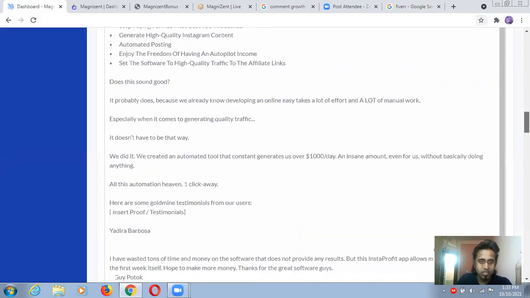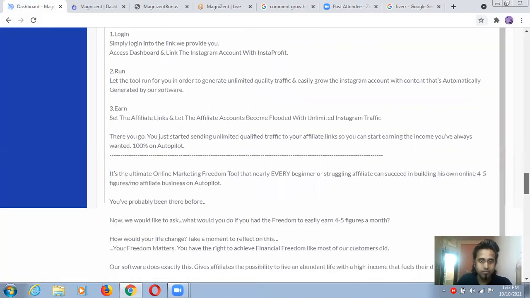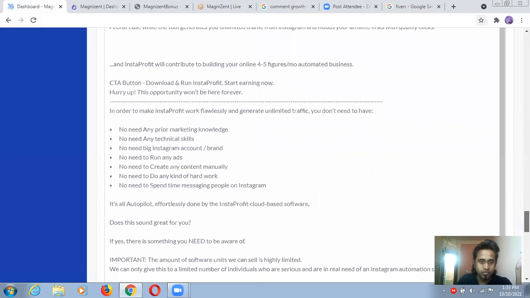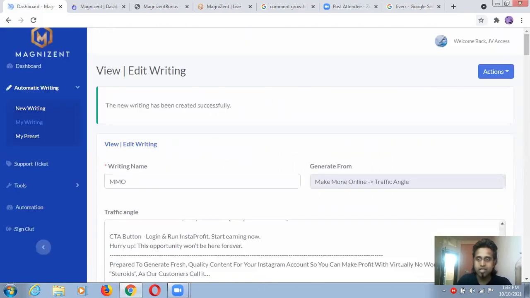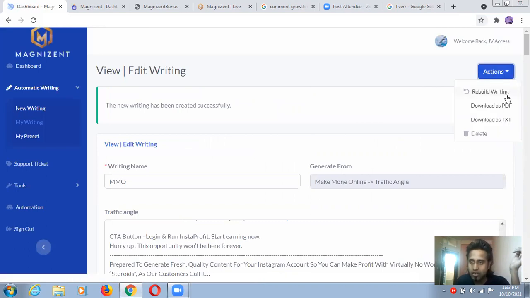So what is coming below, let me see. Save changes or something like that. What is here? Rebuild writing, download as PDF. Download, guys, is a very good function. If you finished any type of writing, you just have to download it from here as a PDF or text, and you can sell this.